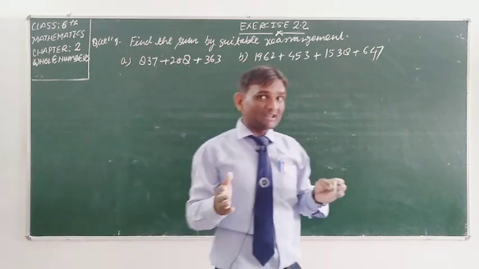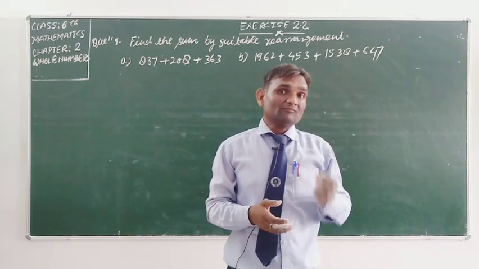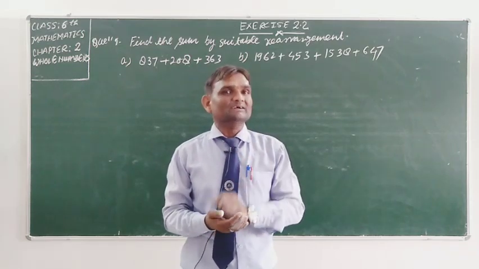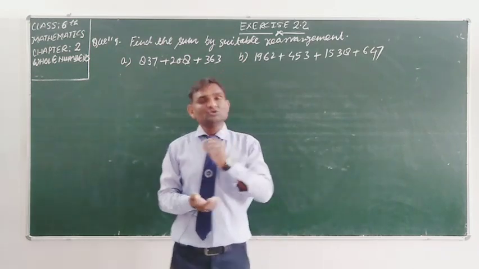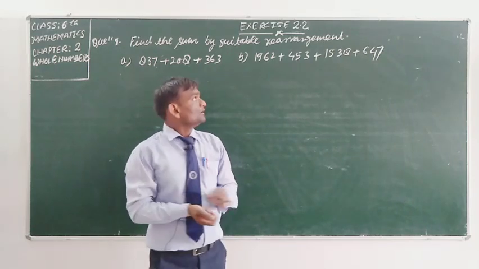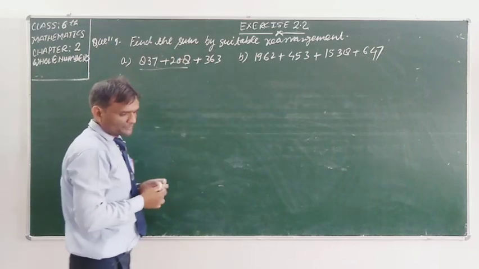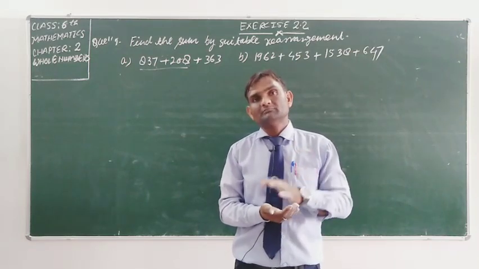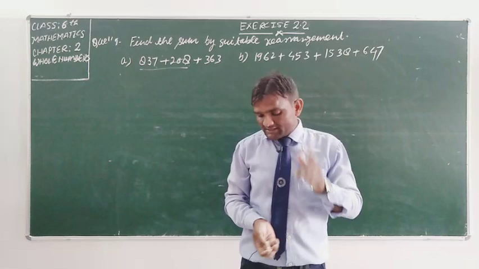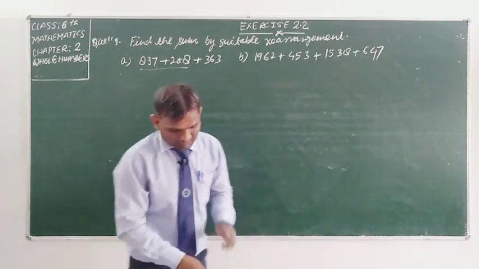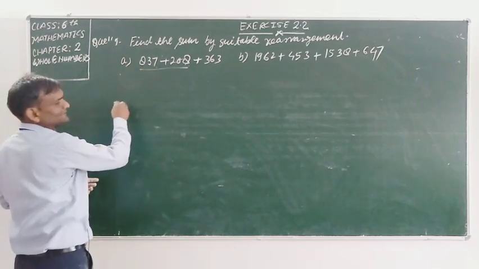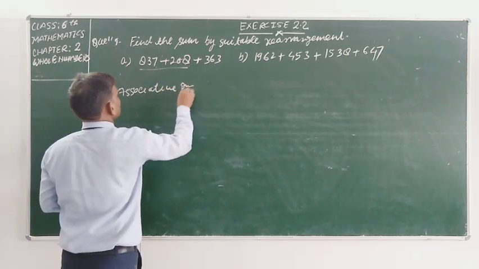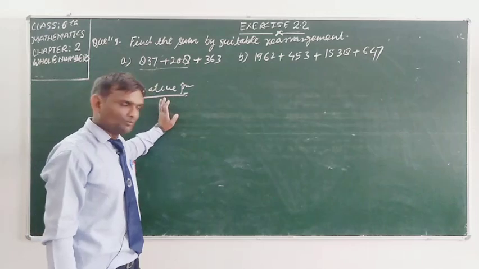So student, how can we rearrange the numbers? Student, we rearrange such that numbers together give zero in the result. I take together those numbers which give zero in the result, maximum zeros. And student, we want to clear your concept on a property, that is associative property. Associative property. You have already studied in my introduction video.